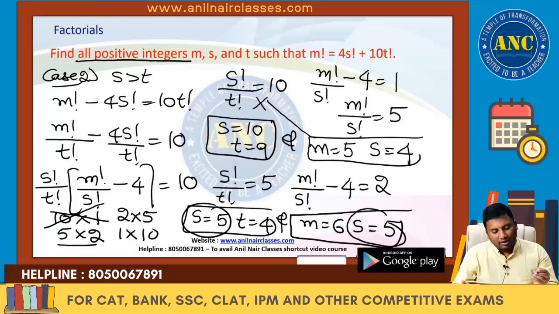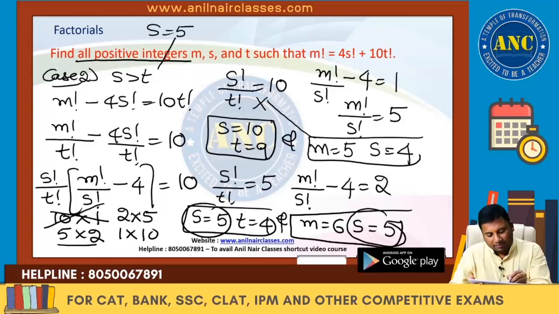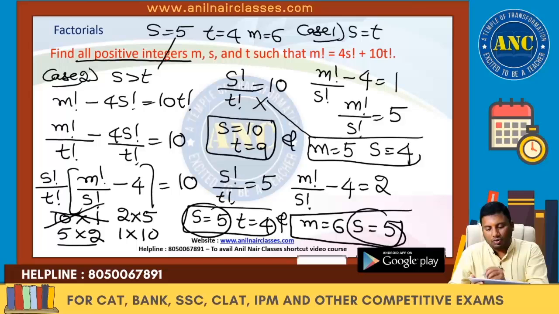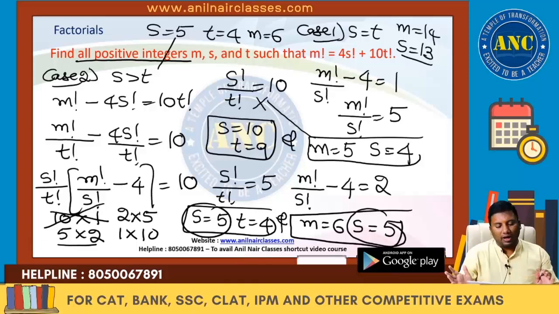So how many values are we getting? Here S greater than 2. I got one value. S is 5, T is 4 and M is 6. Case 1, S equivalent to 2. So what is the value that we got? M value 14, S value 13. So two values which we got.